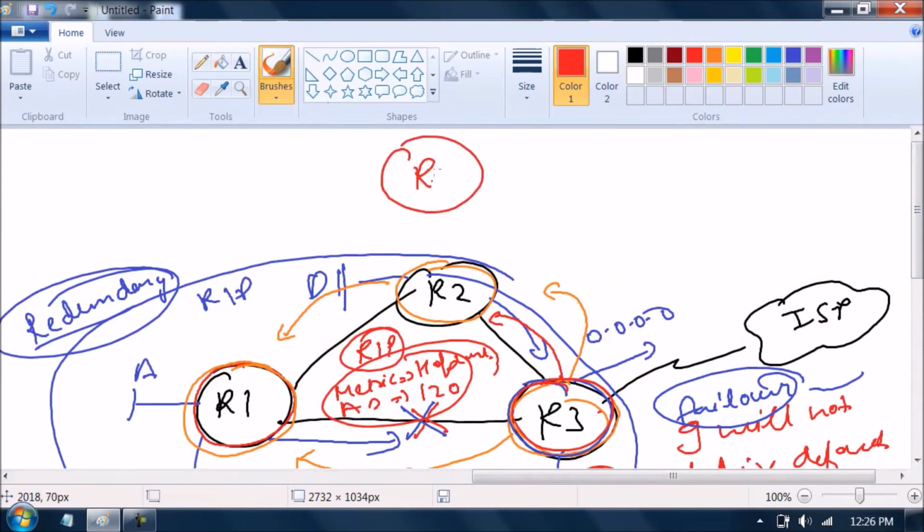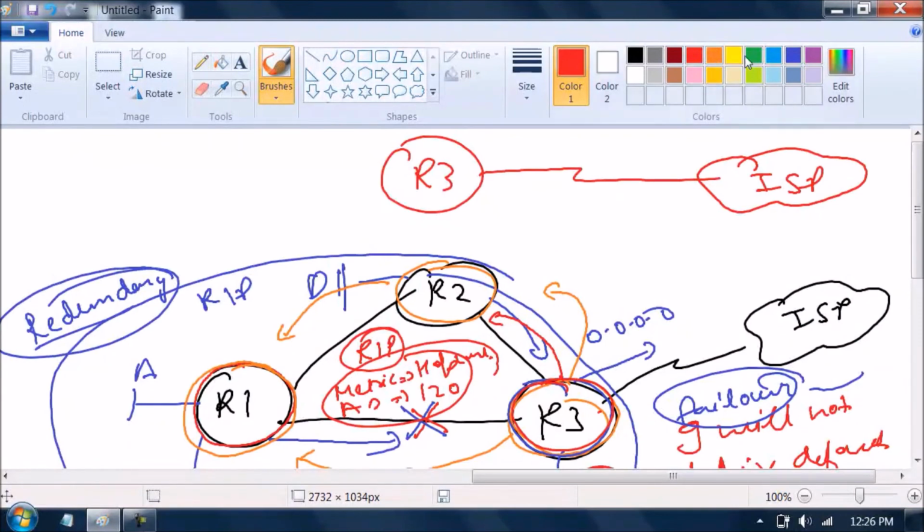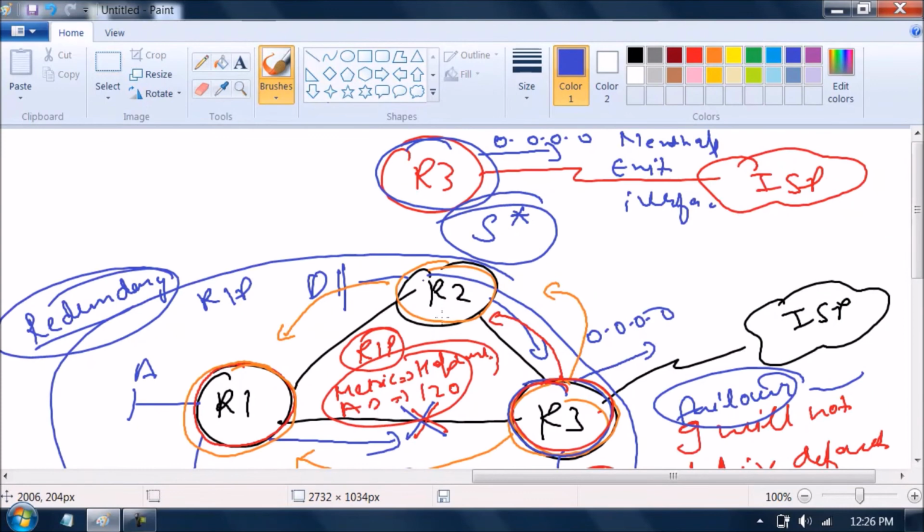This is R3. This is the ISP. On R3, I am defining a default route statically, either by using next hop or by using exit interface. On R3, this route is called a static default route. A default route is always marked as static and with a star. Star means default. Fine. Any more thing you want to ask?